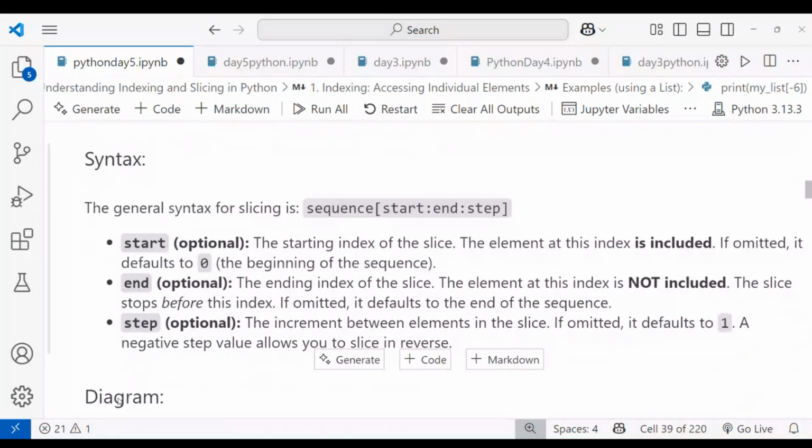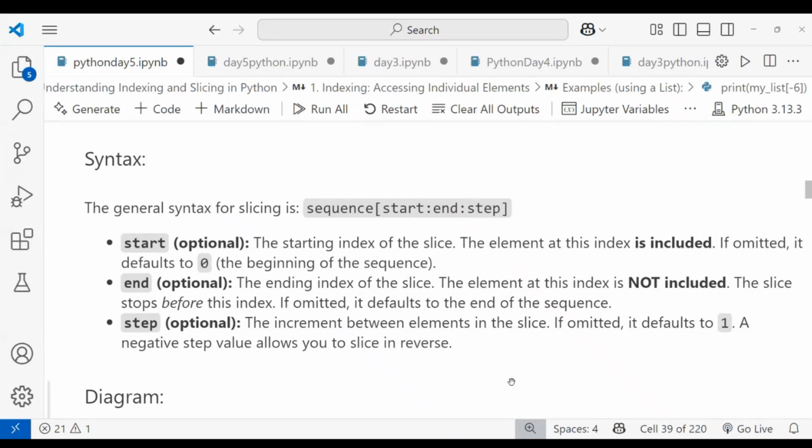Now the general syntax for slicing: you can see the sequence, the start value, the end value, and the step index. Start is optional, and it is the starting index of your slice, and the element at that index is included. If omitted, it defaults to 0, the beginning of the sequence. The end value is also optional. It is the ending index of the slice, and the element at that index is not included. If omitted, it defaults to the end of the sequence, right? Like that it will work.